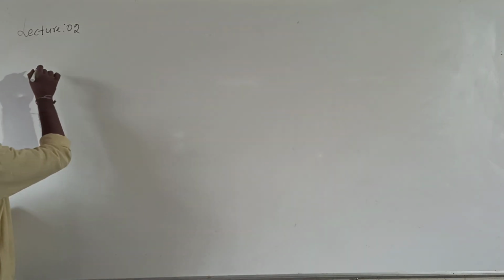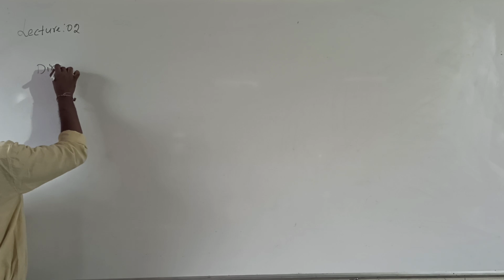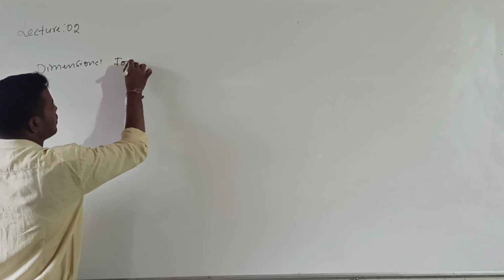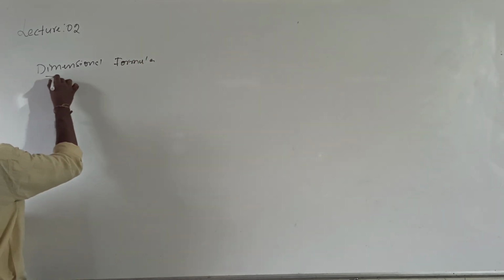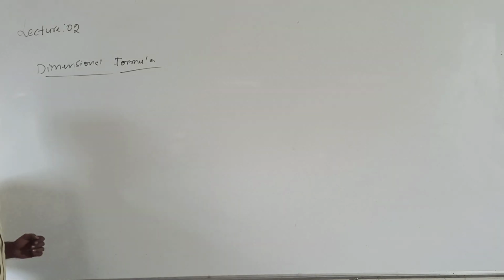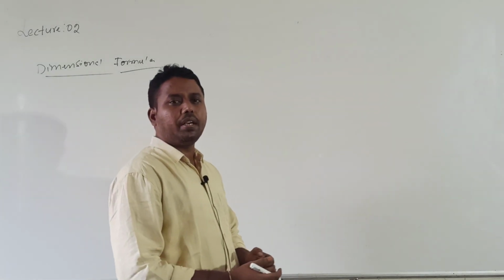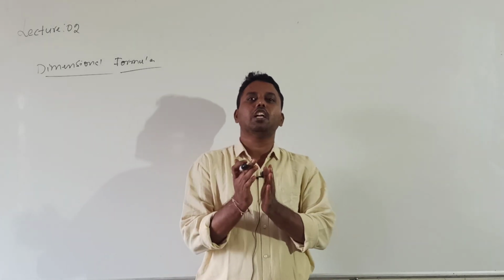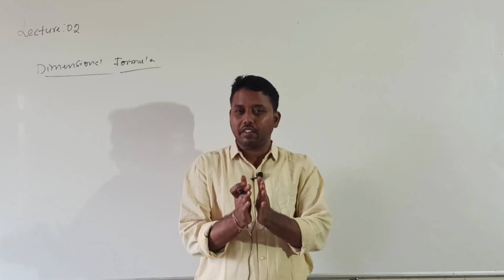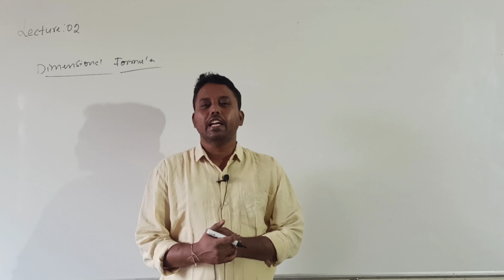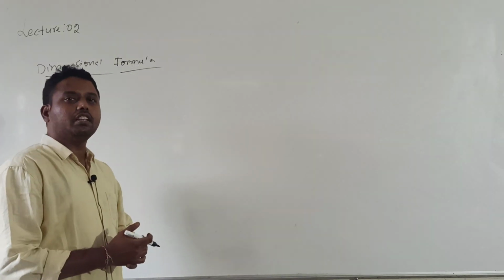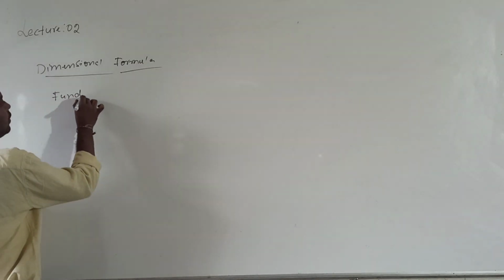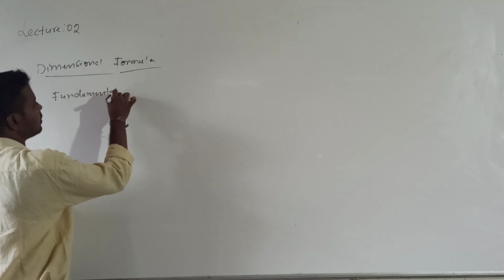So what is the meaning of dimension or dimensional formula? We know that physical quantities are of two types: one is fundamental and the other is derived. In the dimensional formula, we express the derived physical quantity in terms of the fundamental physical quantities with suitable powers.